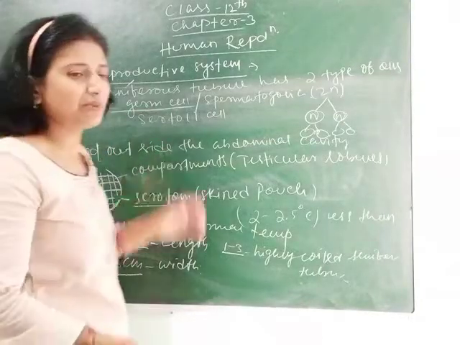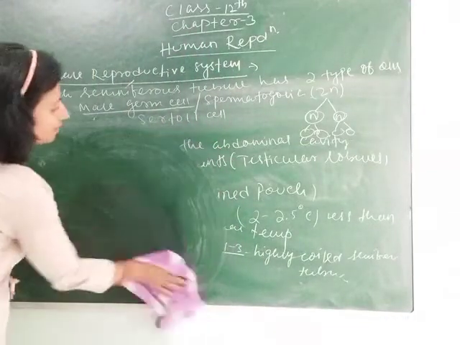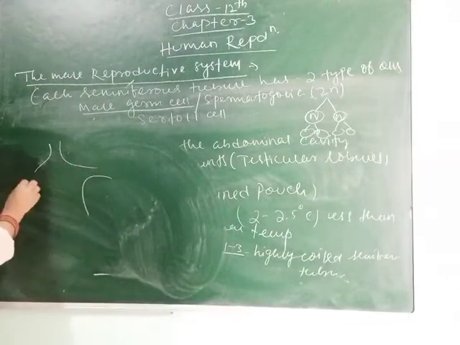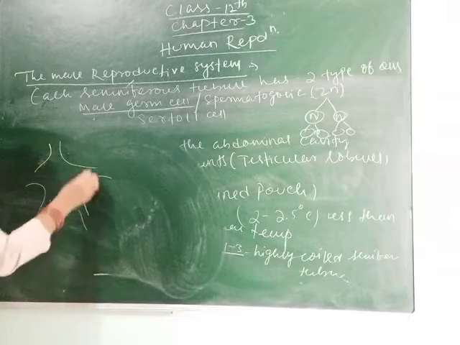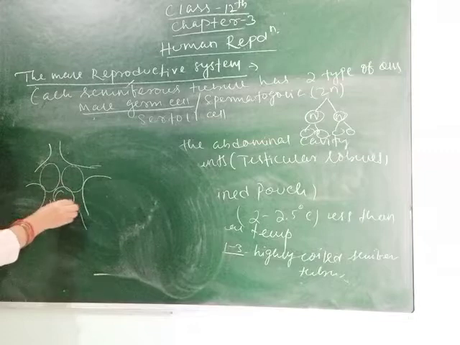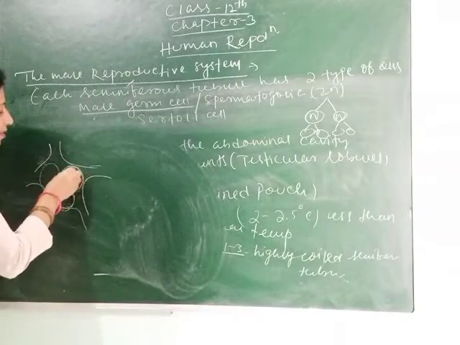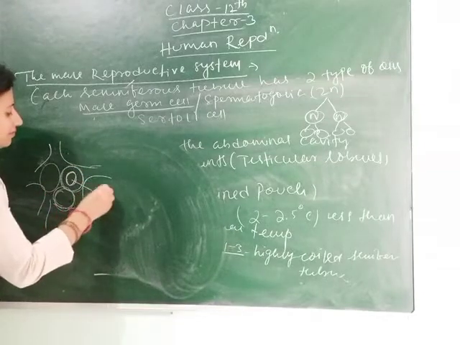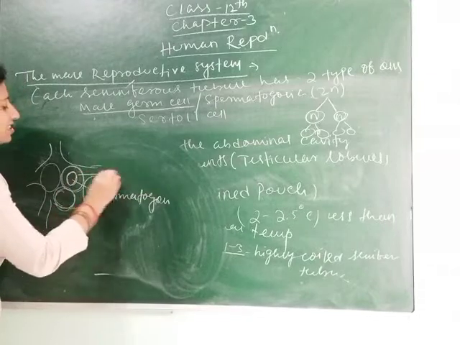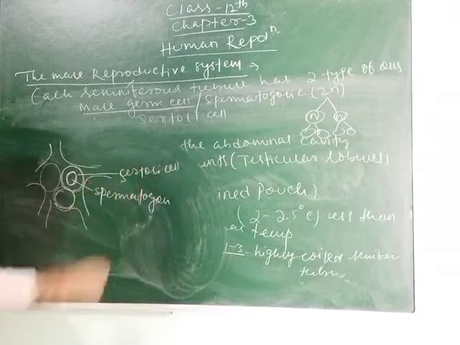Again, if I draw the diagram, you can see. Suppose this is a seminiferous tubule, and inside it many spermatogonia are present. Clear? And as I have told you, this is spermatogonia and this is the Sertoli cell. These two types of cells are present.